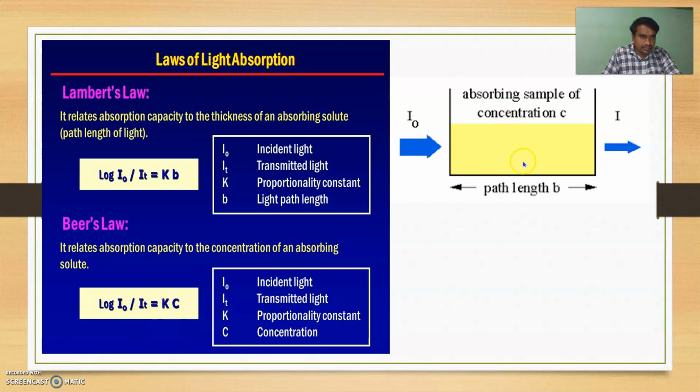Here, this diagram shows I0 as the incident light, IT as the transmitted light, the absorbing sample of concentration c, and the path length.